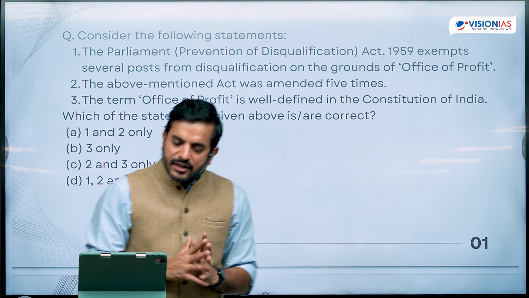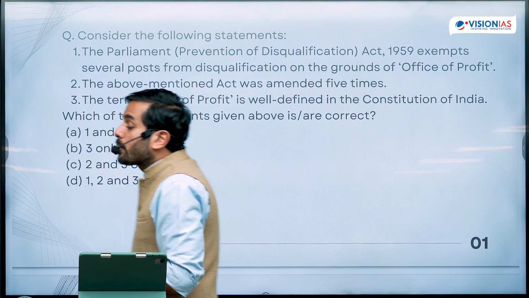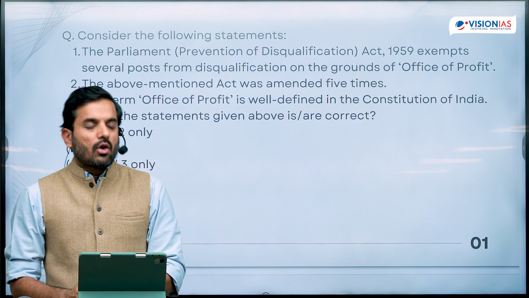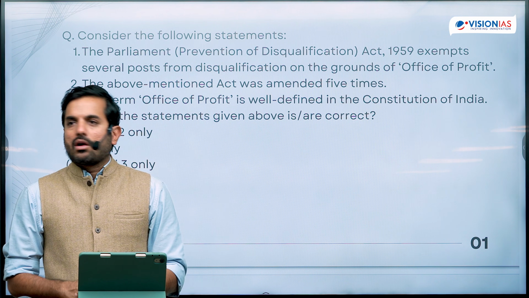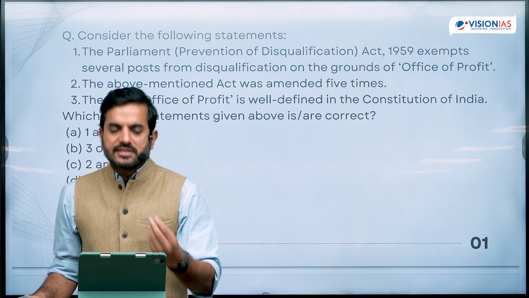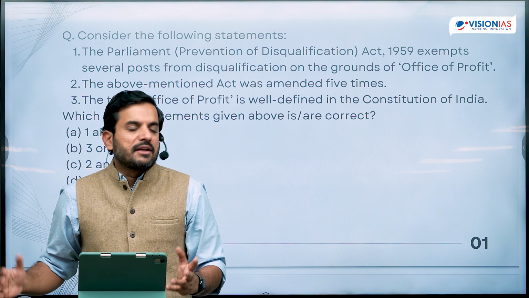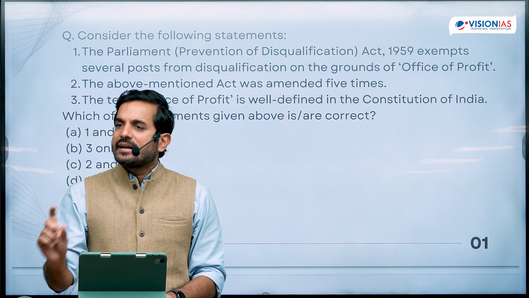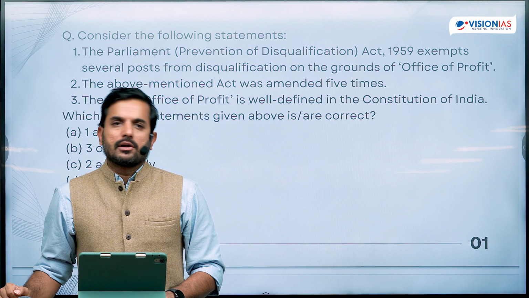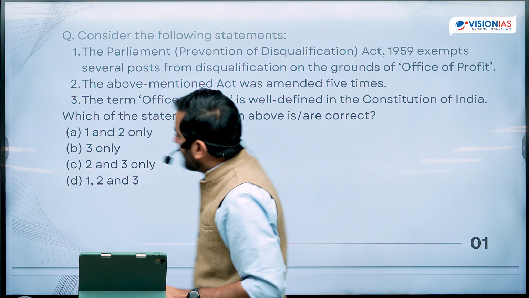Anyway, the lesson that you need to learn from this kind of question is that often there will be questions where UPSC will give you terms like contempt of court or minority or public order or defamation or reasonable restrictions or office of profit. These are not defined in the Constitution, and this is a very typical kind of question that UPSC has been asking in the prelims examination in the last few years. So that's the first lesson that we need to learn. Now let's move on to the next question.